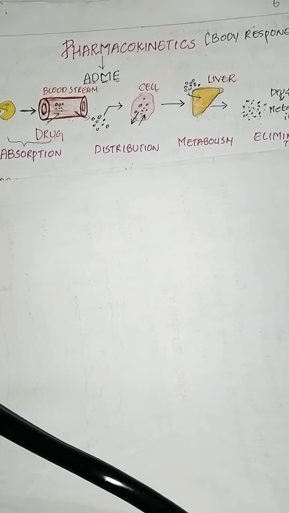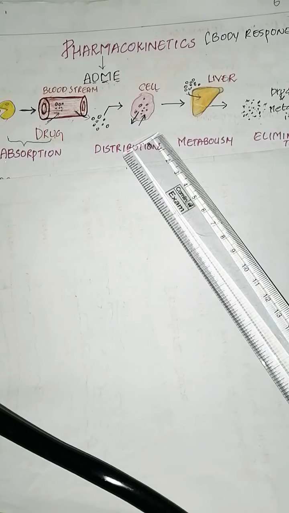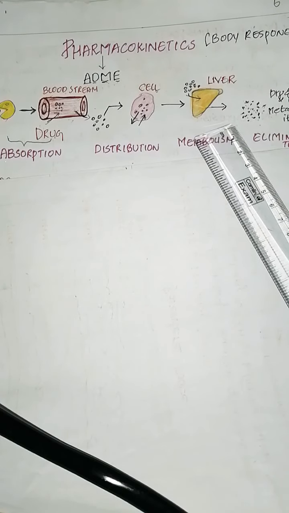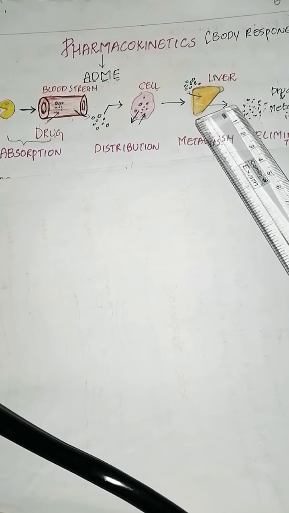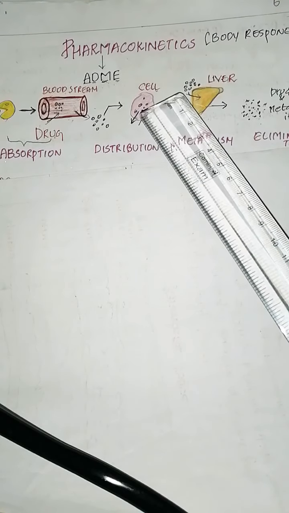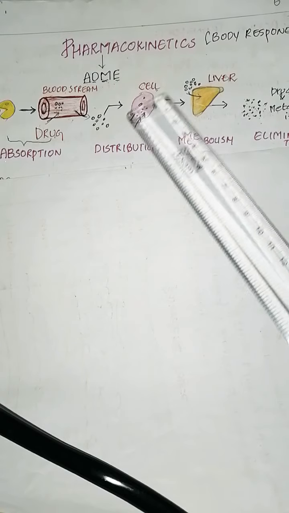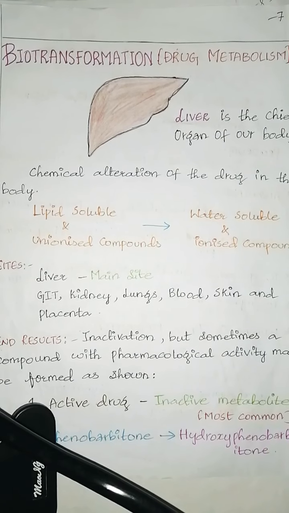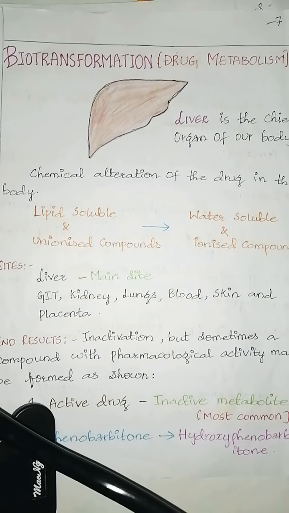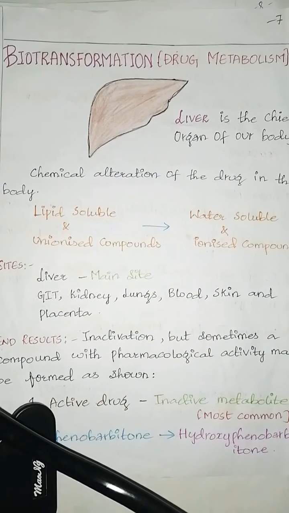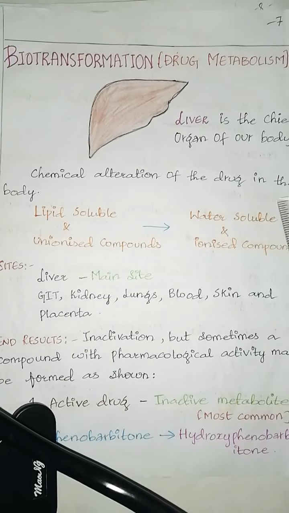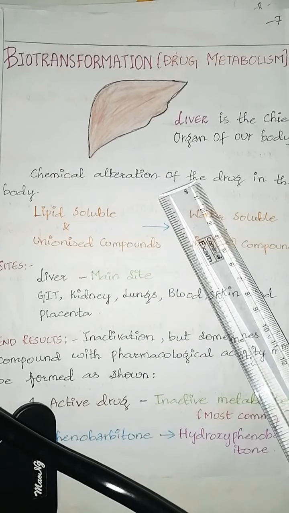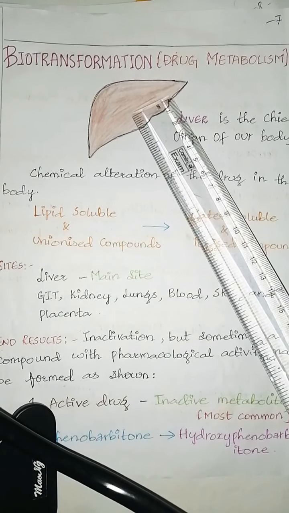What is metabolism? It is simply a movement of drug from the cell or the tissues to the liver where the drug gets metabolized. That process is known as metabolism. So drug metabolism, or biotransformation we can say. So what is biotransformation? It is simply a chemical alteration of the drug in the body. Chemically the drug gets altered in the body. That process is known as biotransformation.